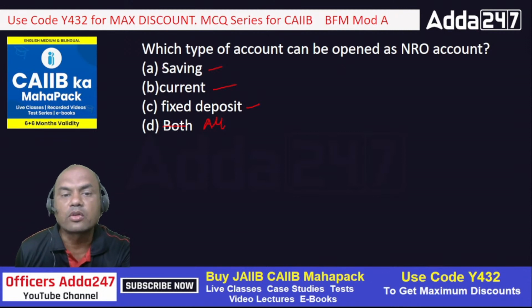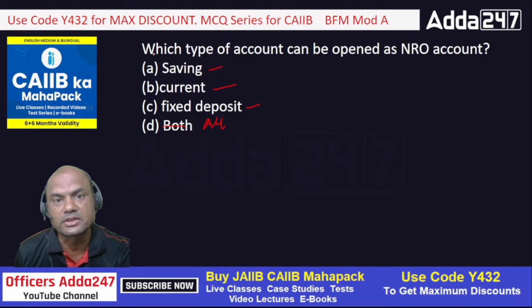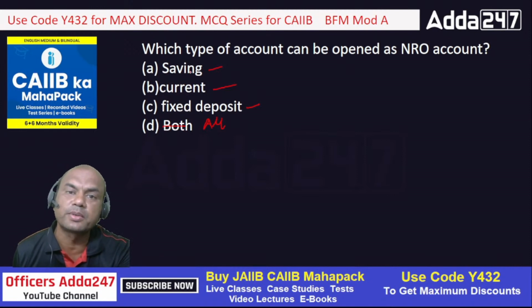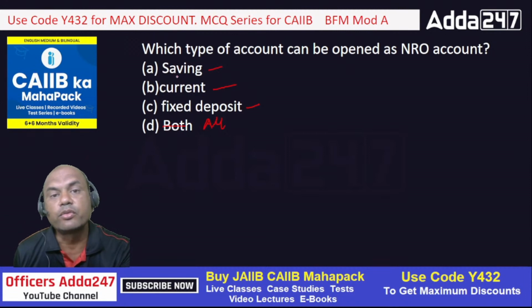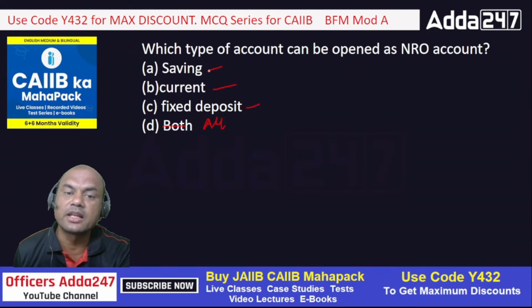Remember, NRO savings can be opened for personal saving purposes. An NRI can have his own goals of personal saving, right? The funds come from local credits. For example, if I have a house in India, then the tenant will give me the rent. So where will I deposit that rent? That rent is deposited in NRO savings.